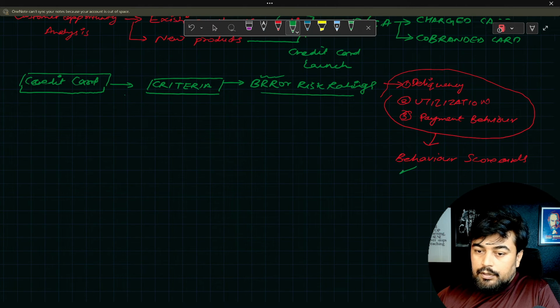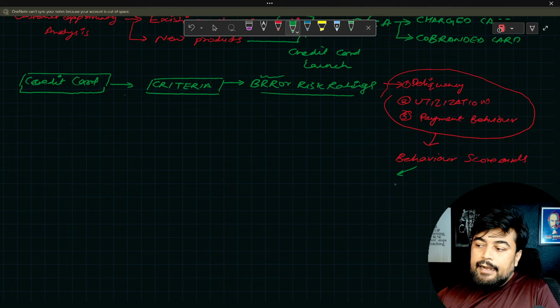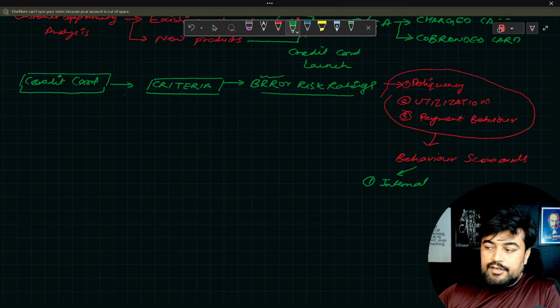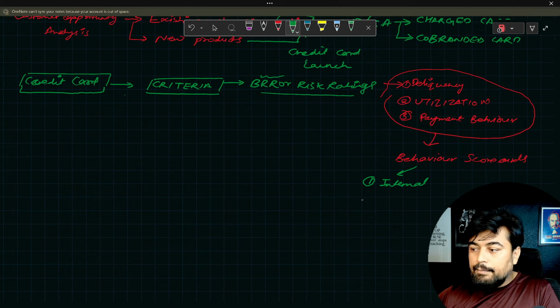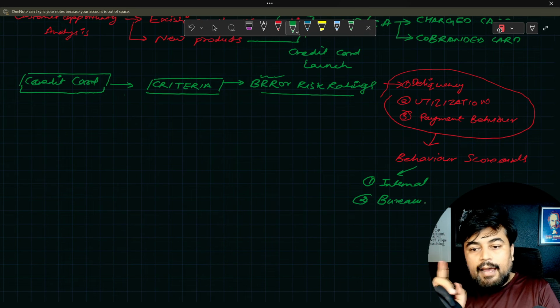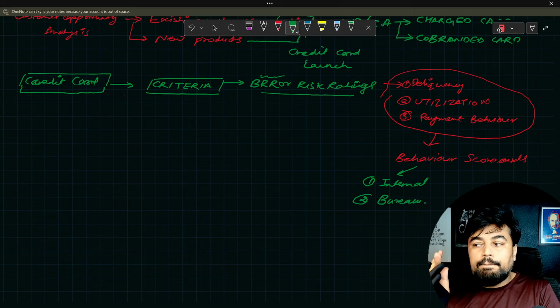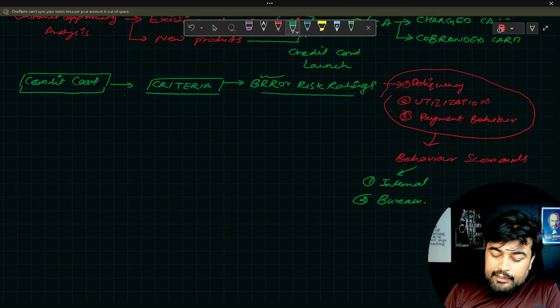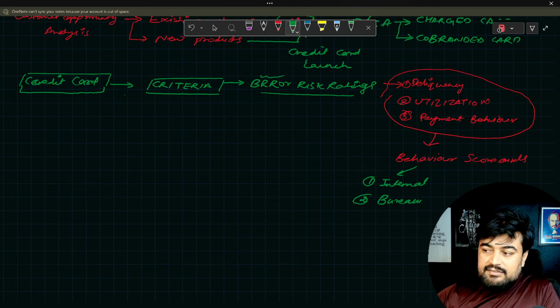Okay, all this is converted into your behavior scorecards. Now this behavior scorecard obviously always takes the data from internal and external. So there are two types of data. There is internal data, which is the bank's own data, because this is a behavior scorecard, so the customer is existing in the bank. Then there is the second type of data, which is bureau data, like Equifax, Experian, all of them. So they are also providing the data. Bank is having their own data. Bank is mixing these two data on the basis of the customer ID, then they are producing the main data. Now in this criteria, this is very important that these three things are addressed.